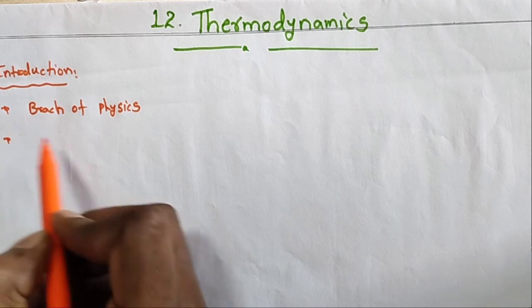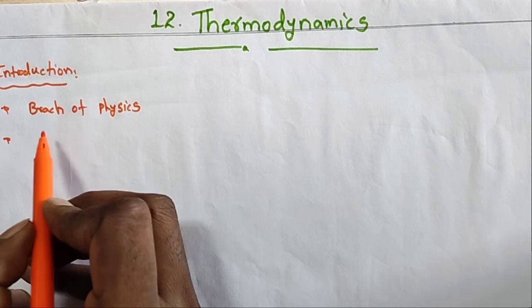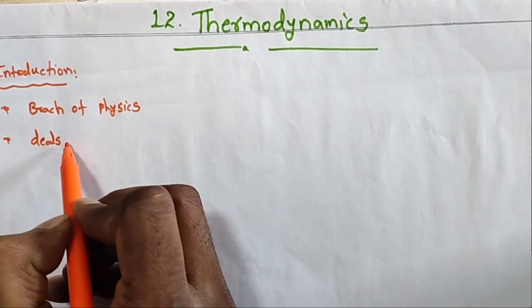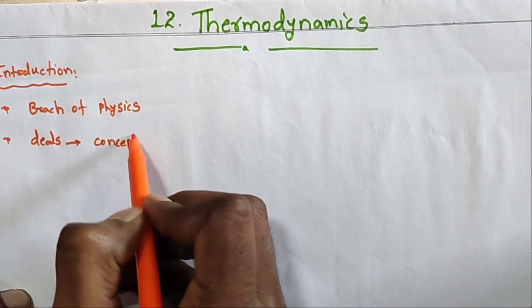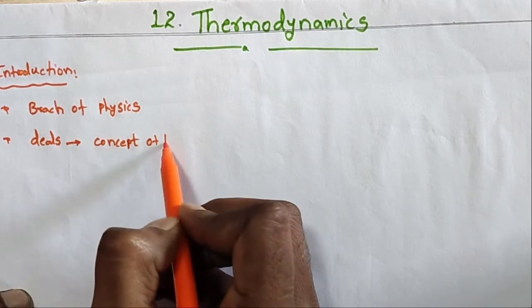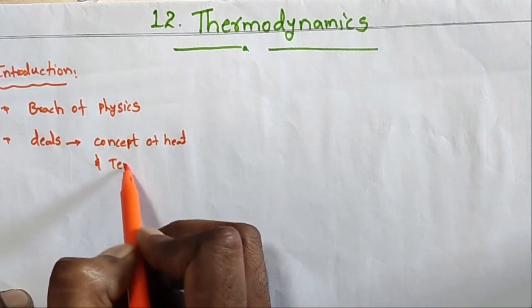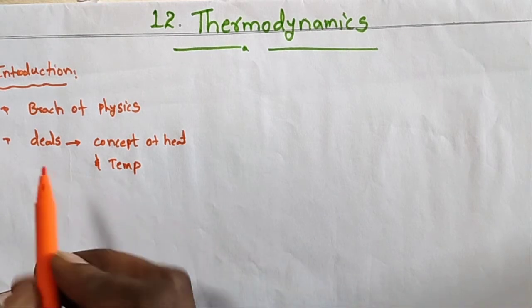And the second one, what is the main concept of thermodynamics? It deals with the concept of heat and temperature and conversions.